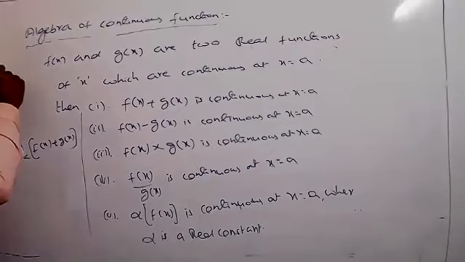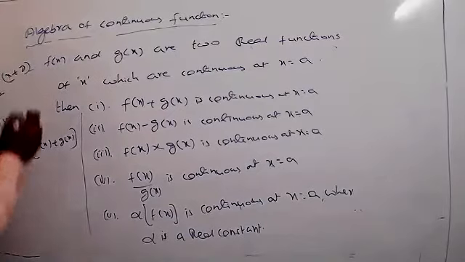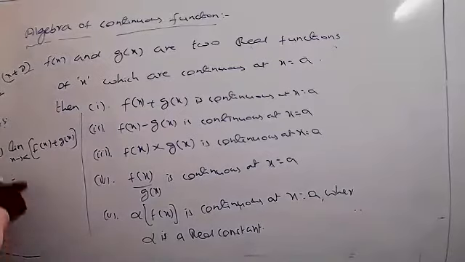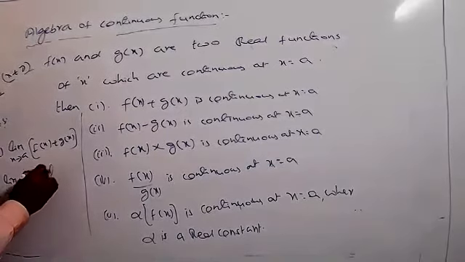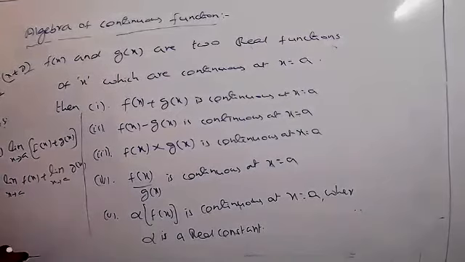That means if you take x plus y, the limit belongs to both x and y. The same way here also, the limit belongs to both f of x and g of x. You can write limit x extends to a of f of x plus limit x extends to a of g of x.